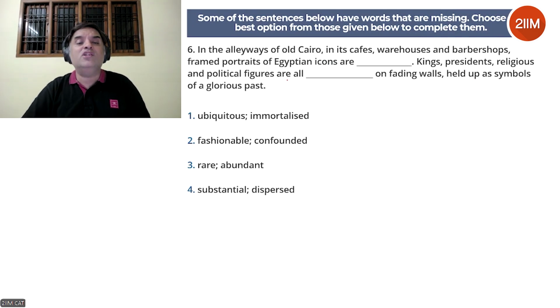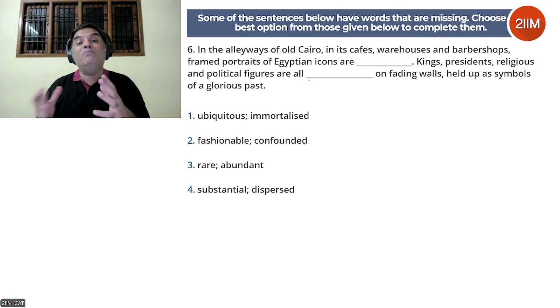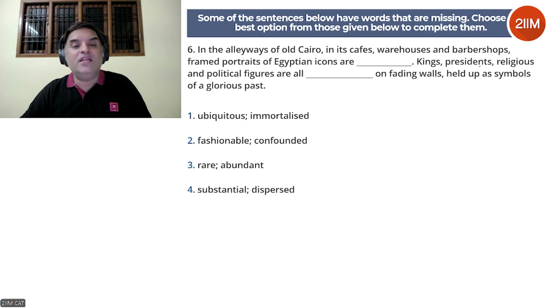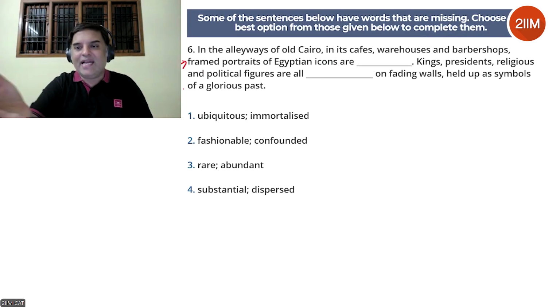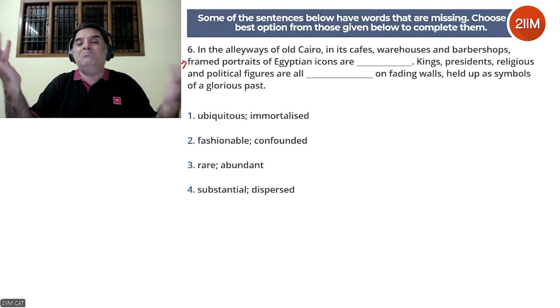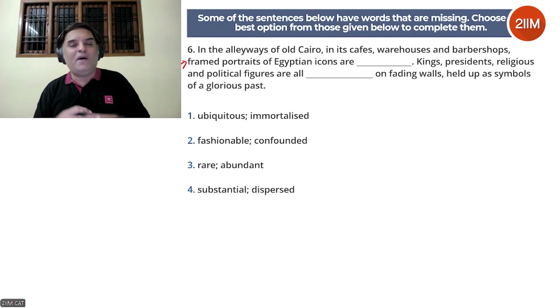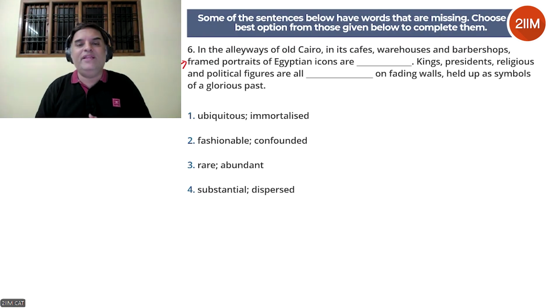Kings, presidents, religious and political figures are all dashed on fading walls, held up as symbols of a glorious past. So again, these kings, presidents, religious and political figures are connected to these framed portraits of Egyptian icons. These are icons, kings, presidents, religious and political figures. So they are all, again, probably hanging on fading walls, held up as symbols of a glorious past. So hanging is something that you can think of, but let's go to the options now.